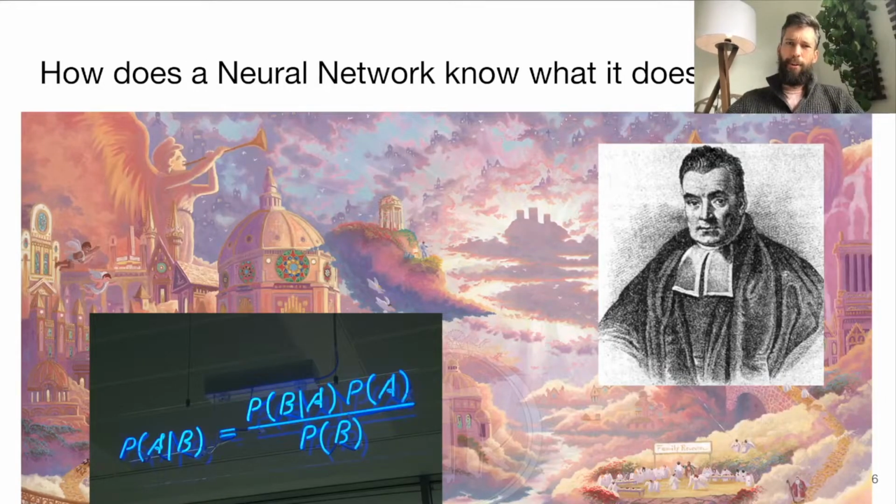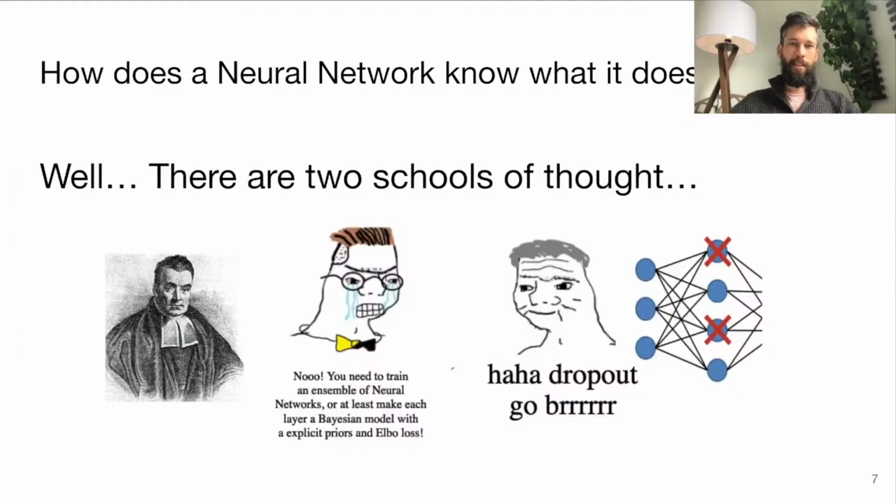So how does this work? Do we have to go to Bayes and the whole framework for reasoning about epistemic uncertainty? Well, there are two schools of thought about this. And to make things simple, I'm just going to do the easy one based on dropout. I hope this doesn't get me kicked out of probability.